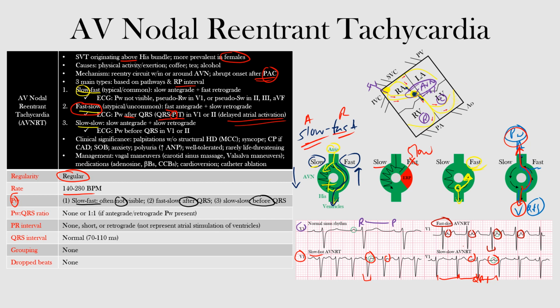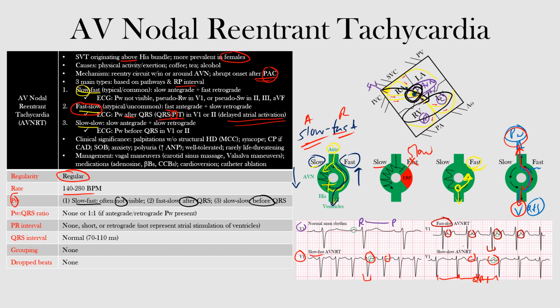The PR interval, again, it could be none, short, or retrograde. And again, this does not represent atrial stimulation of the ventricles. Remember, it's originating from here in the AV node, so it's not coming from the atria and conducting down. The QRS interval will be normal. Our interventricular conduction is normal, so between 70 and 110 milliseconds. There will be no grouping as well as no dropped beats.